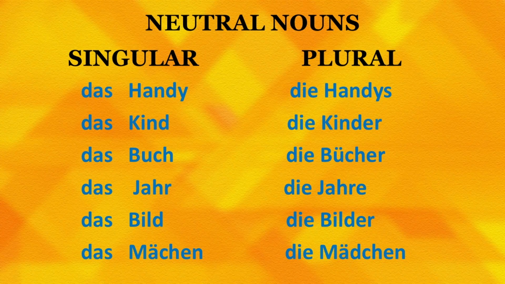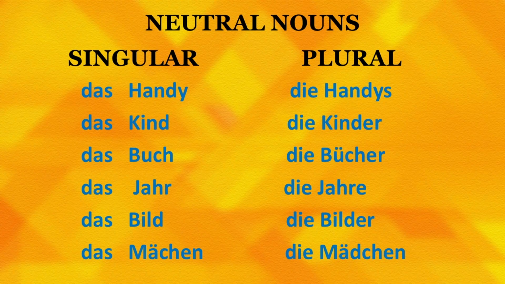Das Jahr, year. Die Jahre, years. Like I want to say I am learning German since last 3 years, I will say ich lerne Deutsch seit 3 Jahren. Ich lerne Deutsch seit 3 Jahren. I am learning German since 3 years. Next word, das Bild. Das Bild means picture, photo, and the plural form is die Bilder. So, singular form das Bild, plural form die Bilder.